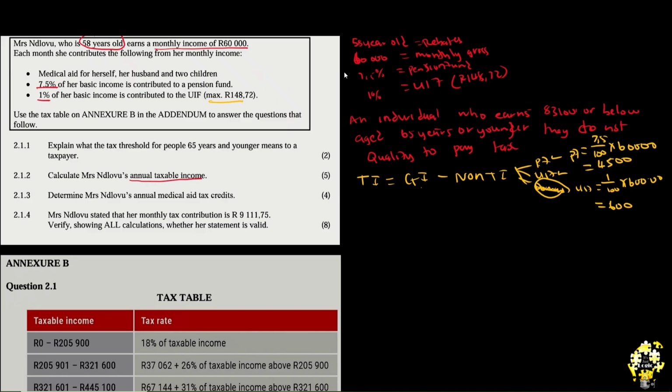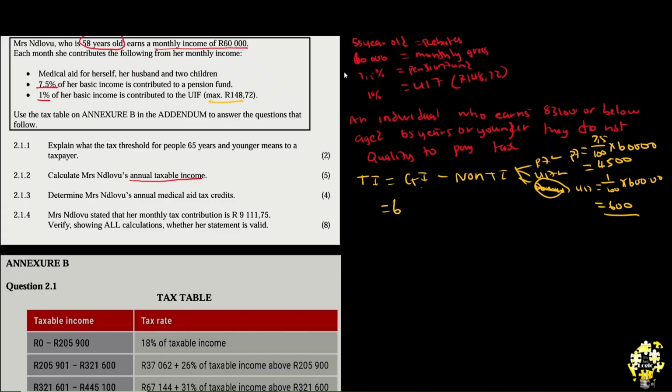According to the law, the maximum is 148.72. According to us, we should be contributing 600. The law will always have the upper hand. The same thing happens with donations. So that means that our contribution will actually be 1,148.72. So how do we put that into calculations?